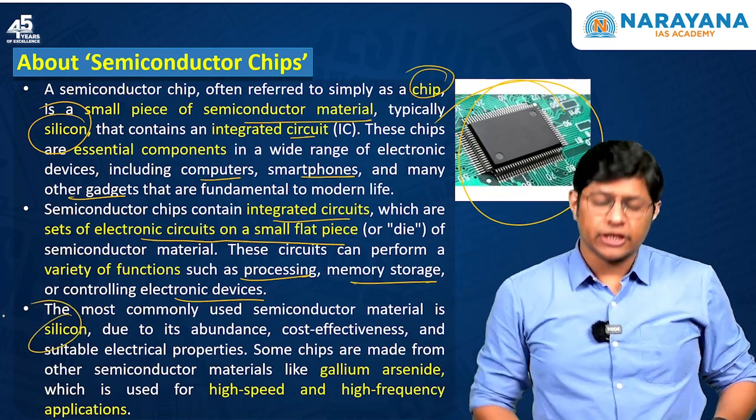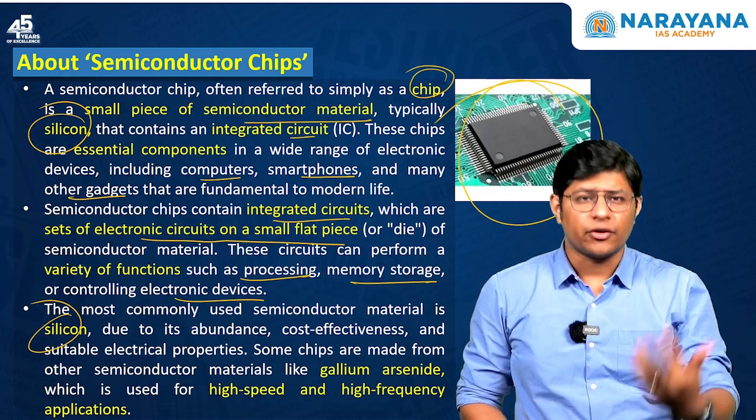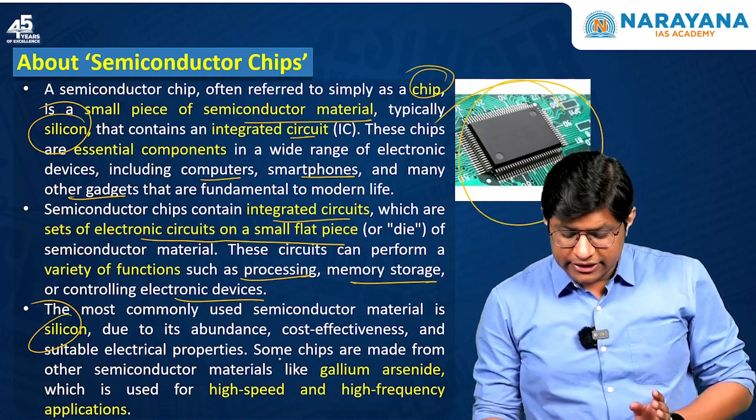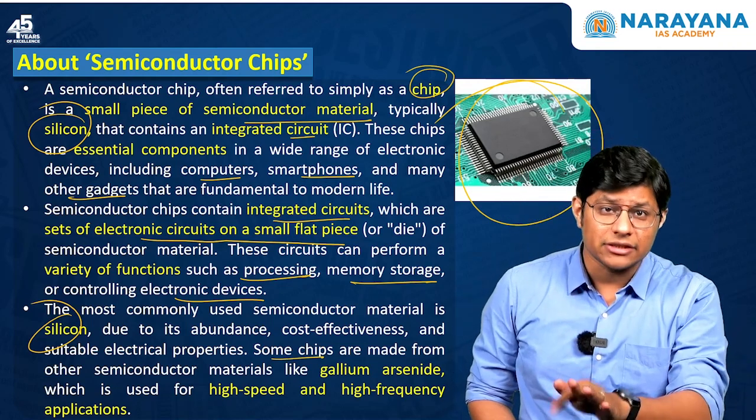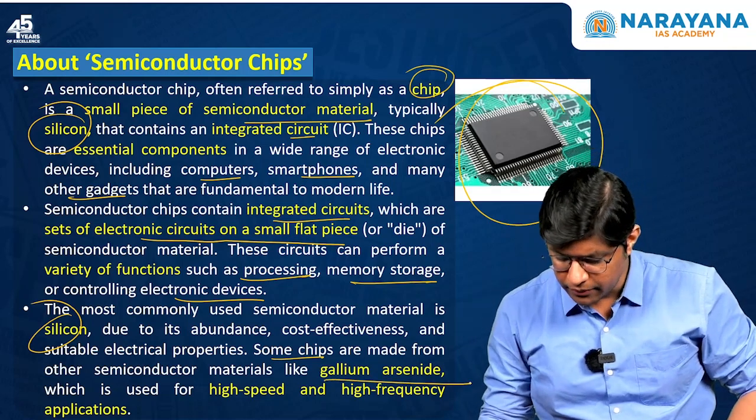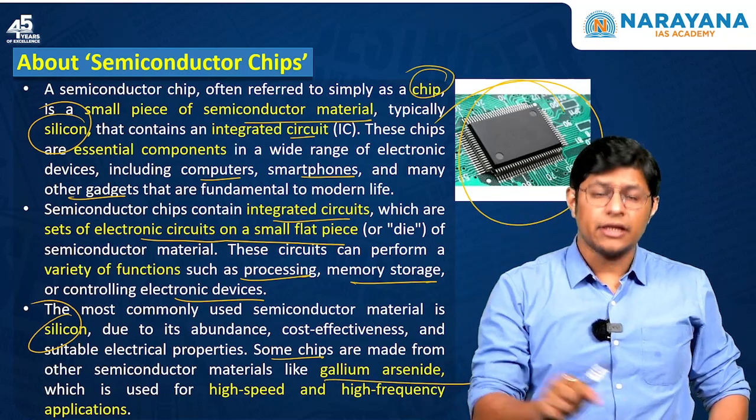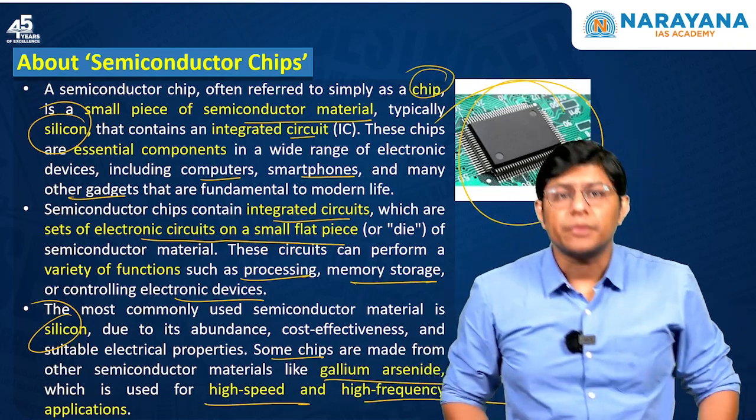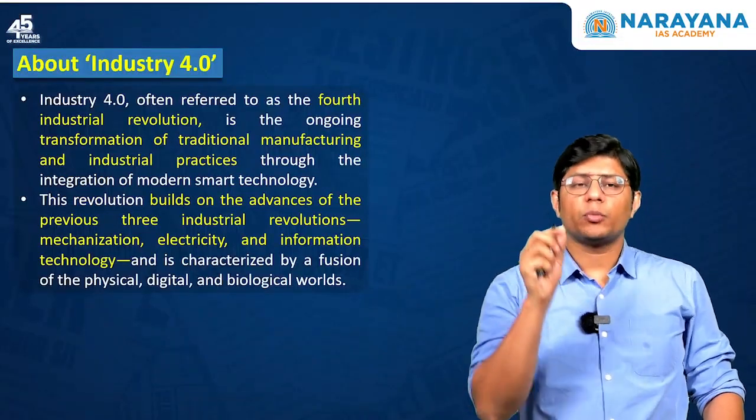Now, such type of question can be asked in the UPSC examination. Why it is common? Because it is found in abundance, it is cost effective. Now, some chips are also made from other semiconductor materials, for example, gallium arsenide. Now, this semiconductor material is known for its high speed and high frequency applications. This is semiconductor chips. And what is Industry 4.0?